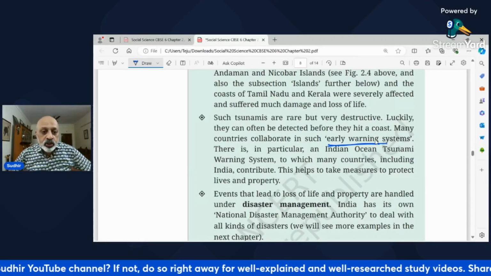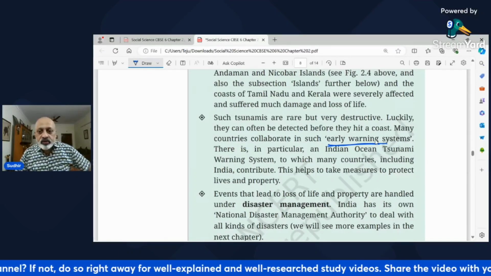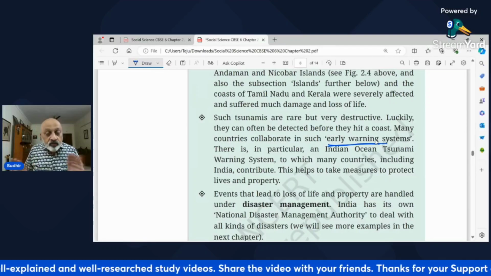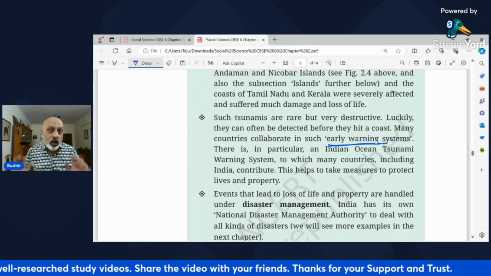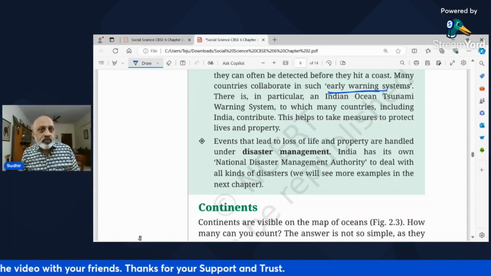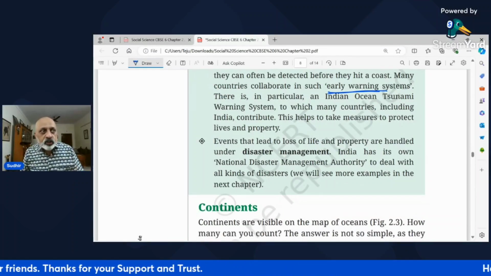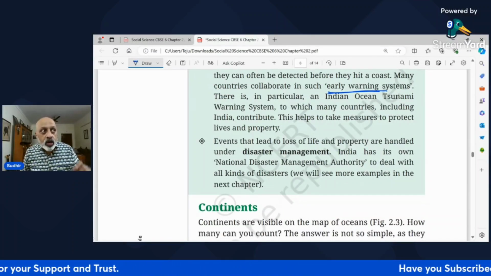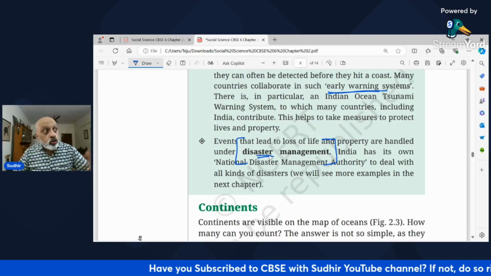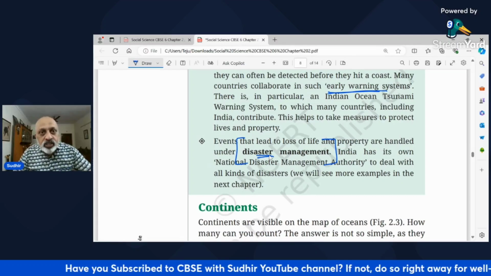So the Indian Ocean tsunami warning system, to which many countries are now contributing, gives early warning so that people can be evacuated and rescued. So this is what is called disaster management. That an earthquake happened, floods happened, cyclones happened, tsunami happened. So you need to do what is called disaster management. If any such tragic event happens, how will you manage it? How will you rescue people?